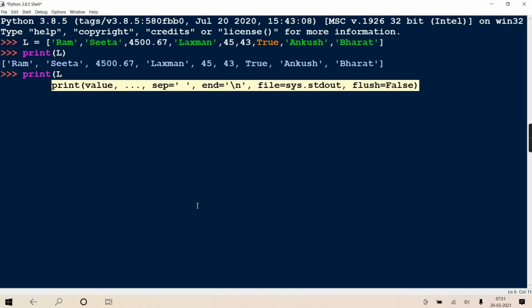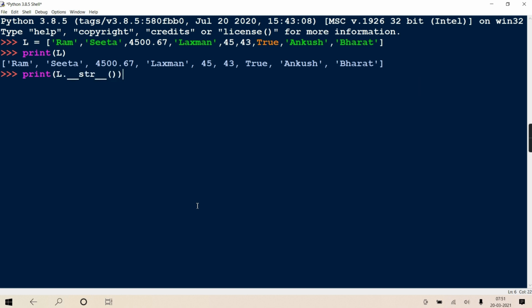Getting? And in Python, how do you recognize it's a magic method? All magic methods in Python are dunder methods. Dunder means two underscores at the beginning and two underscores at the end. So here also there is one dunder method, that is double underscore str double underscore. This is a magic method. In reality when we write print L, L has invoked this magic method. Then that magic method returns a string representing all the elements in that list.